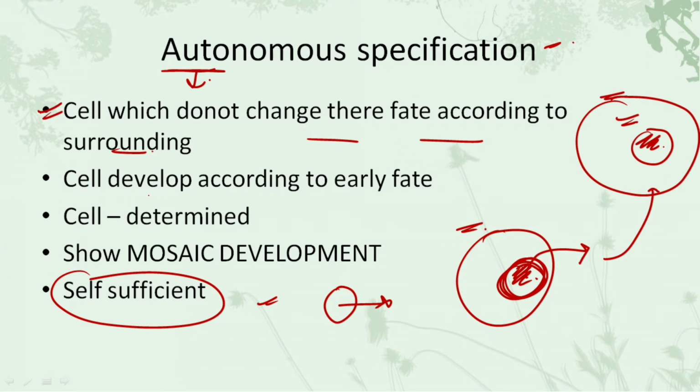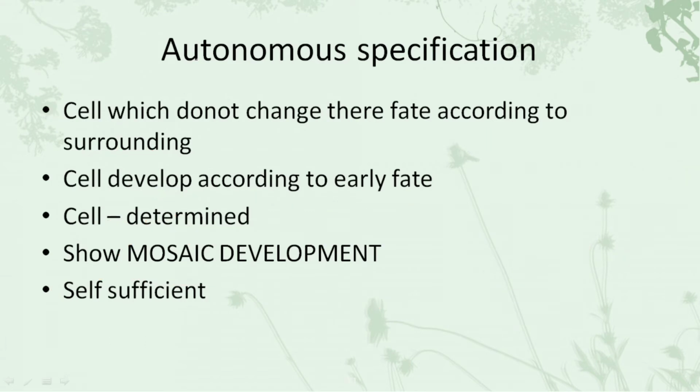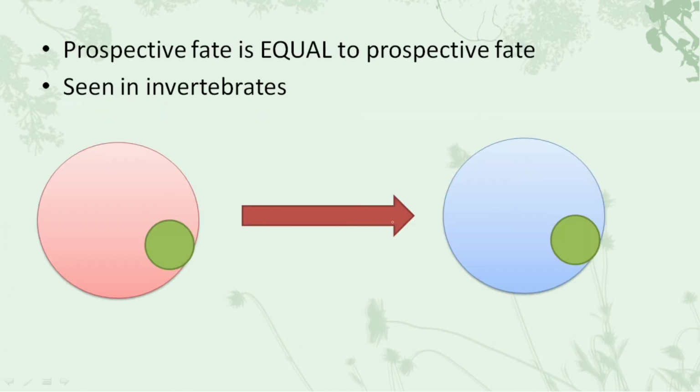In this, the cell developed according to its early fate itself. The cell is determined and it shows mosaic development. You have to remember this: autonomously specified cells show mosaic development. In previous years a direct statement has come on this, so remember it. Now let's understand autonomous specification with the help of the example. One thing we have to remember: the prospective potency is equal to the prospective fate. What does this mean? We'll understand this.